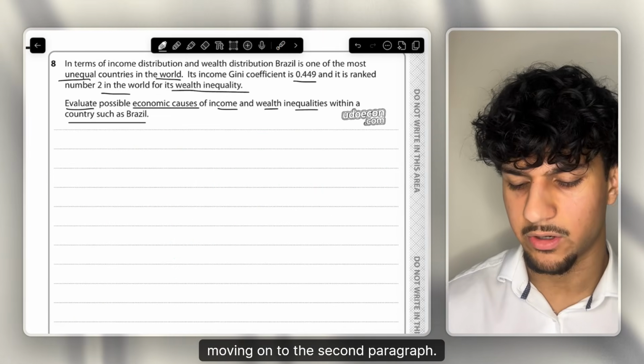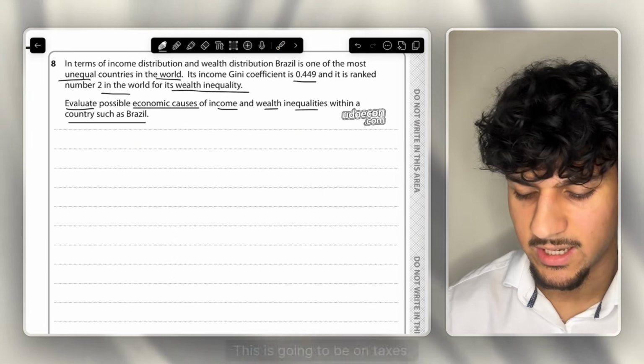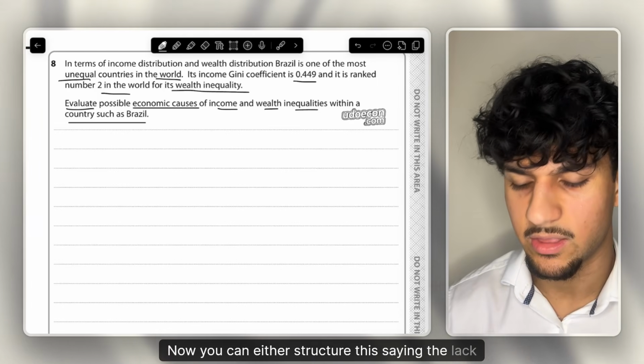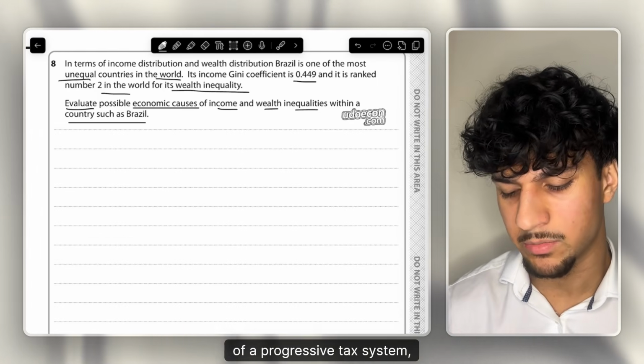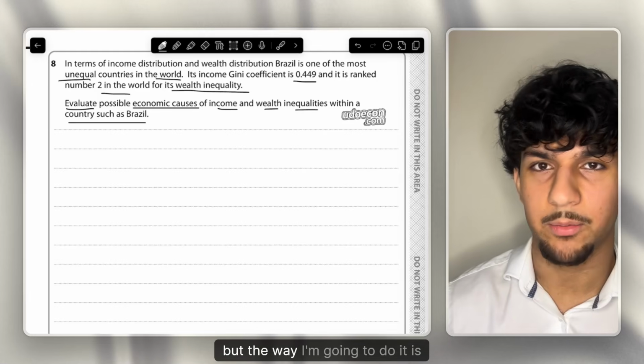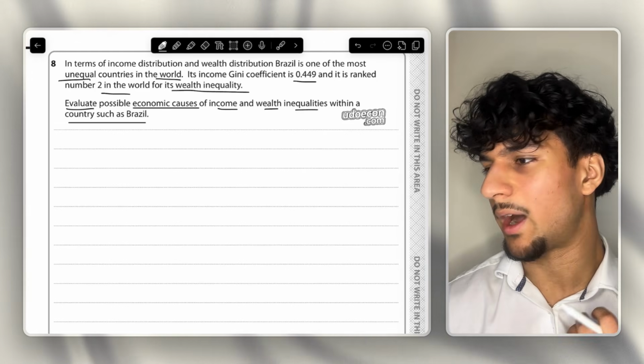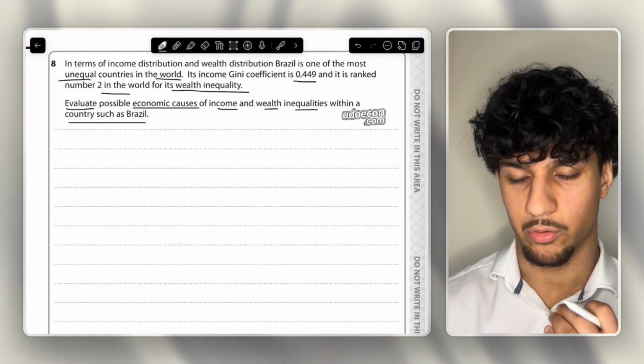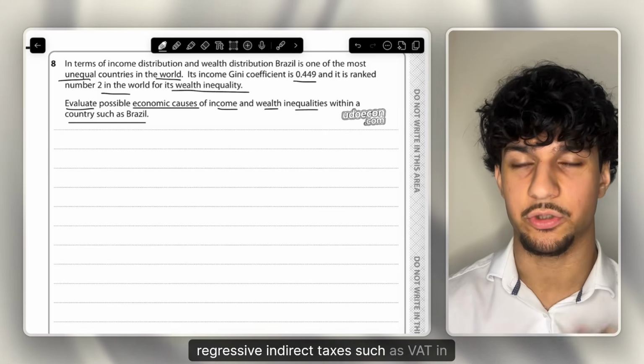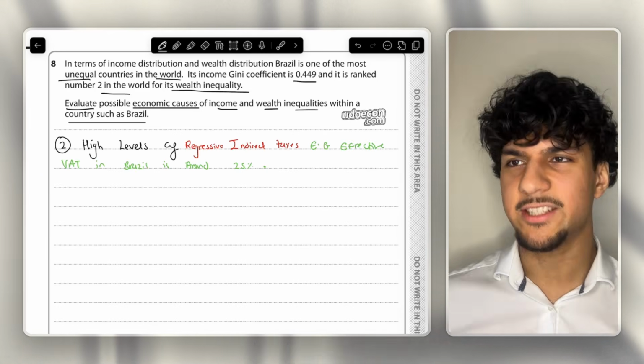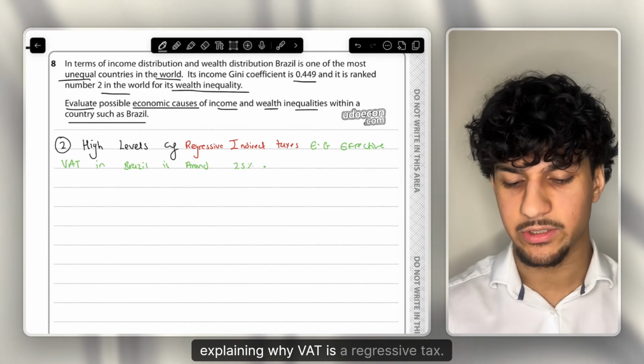Okay, moving on to the second paragraph. This is going to be on taxes. Now you could either structure this saying the lack of a progressive tax system, which is also a great paragraph, but the way I'm going to do it is the high reliance on regressive indirect taxes such as VAT in developing economies. Okay, so this paragraph is essentially going to be explaining why VAT is a regressive tax.